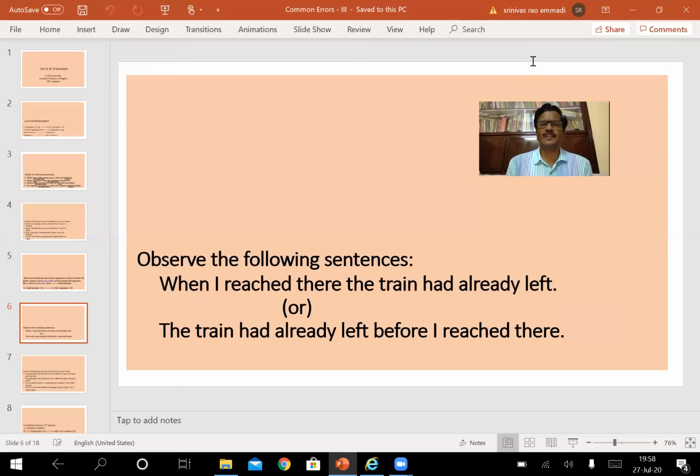The same sentence can also be rewritten or spoken like this: the train had already left before I reached there. Either way, the sentence can be constructed, either in the first form or in the second form. Both are said to be right. But the only attention that we have to pay here is that the first activity that happened is to be shown in past perfect tense. The activity that happened later is to be shown in simple past tense. If we remember that point, either one can come first. It doesn't matter much.